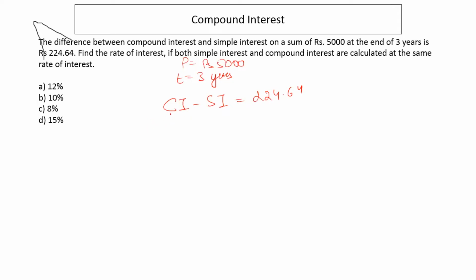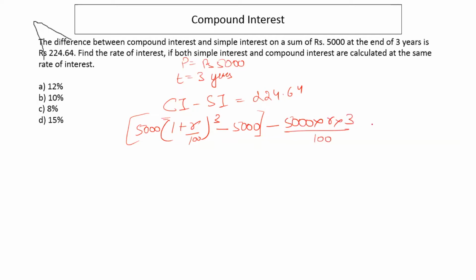In this case, let's write down the formula first. Compound interest is principal into 1 plus R by 100 to the power 3 minus principal, minus simple interest, which is principal into rate of interest into time upon 100.